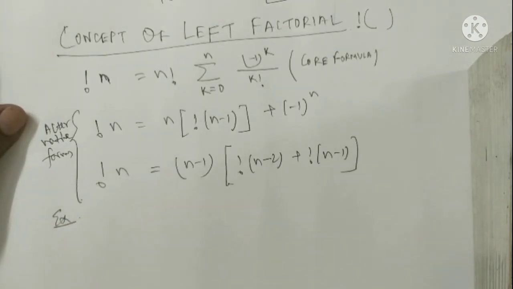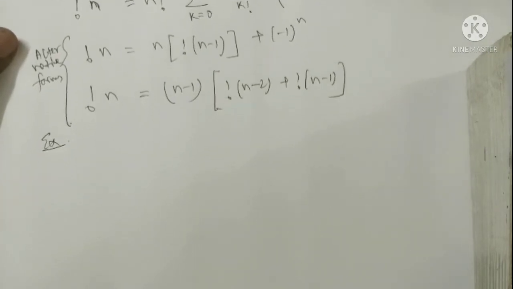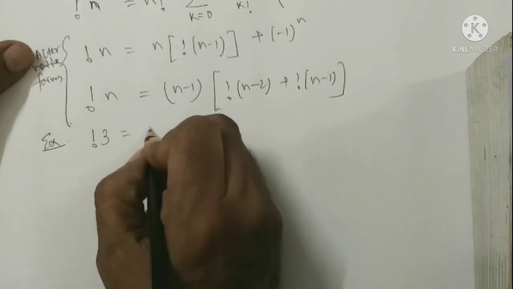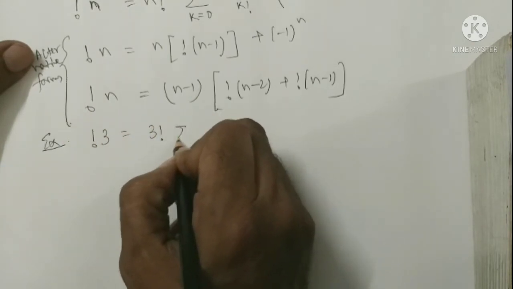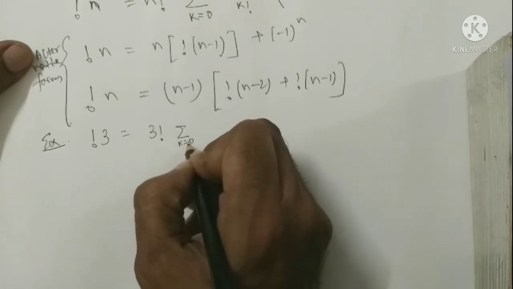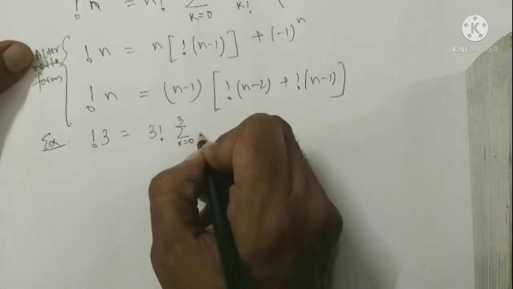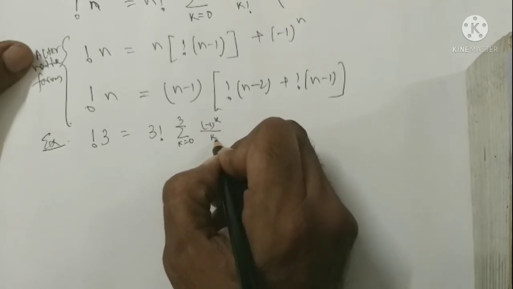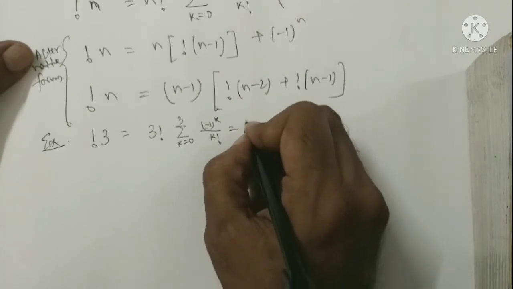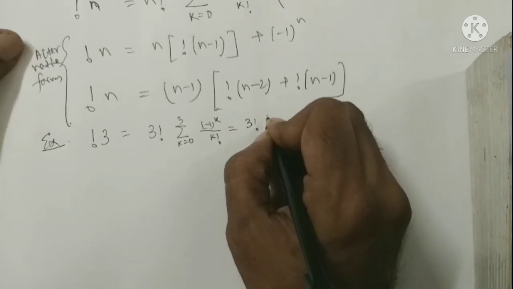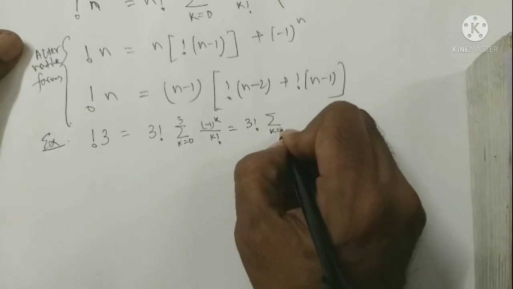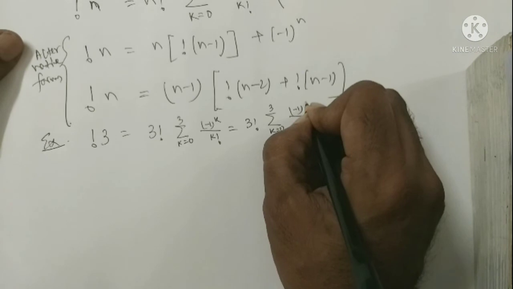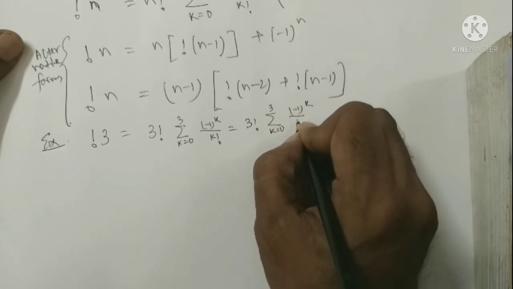Example: left factorial 3 equals 3 factorial times the summation for k from 0 to 3 minus 1 of (minus 1) to the power k by k factorial.